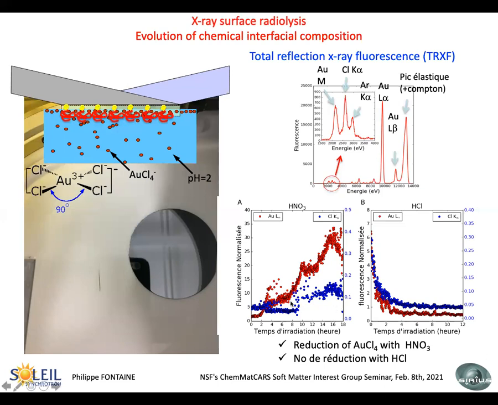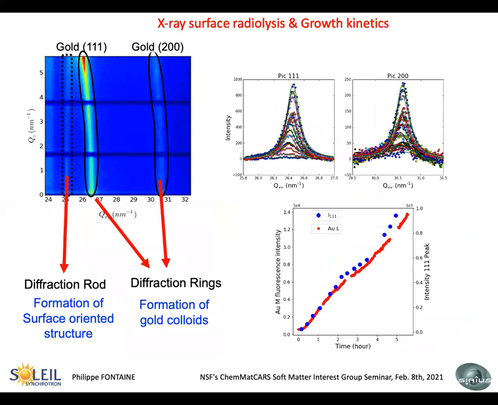So we can expect to measure something in diffraction. And this is the case, in fact. What we have here in this Q intensity map, QZ, QXY, you see two rings here that you can integrate azimuthally, and you will find the Q values exactly of gold clusters. We have the 111 peak of gold and the 200 here.